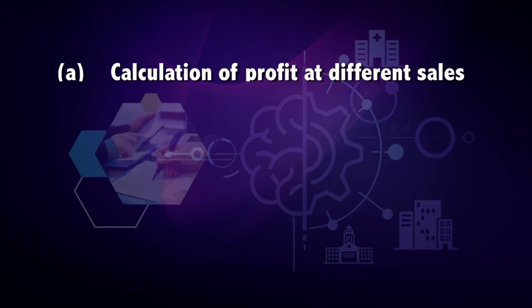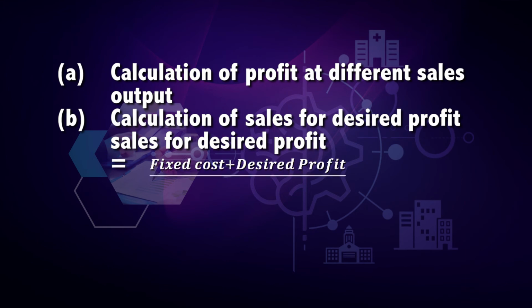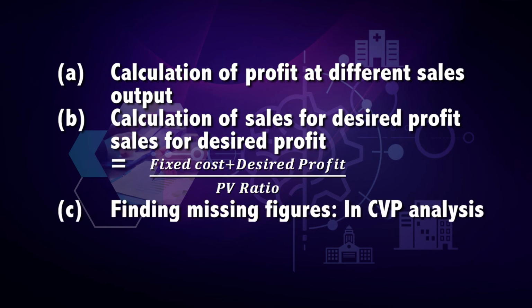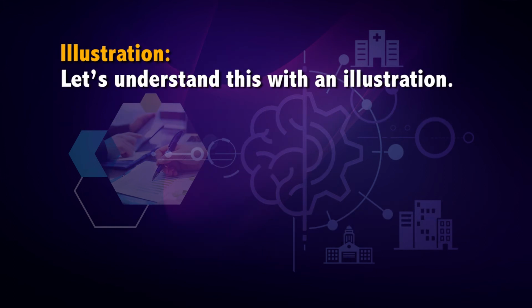In addition to calculation of break-even point, there are other variables also to be calculated using the information. These are: number 1, calculation of profit at different sales output. Point number 2, calculation of sales for desired profit, which is equal to fixed cost plus desired profit divided by PV ratio. Point number 3, finding missing figures. In CVP analysis, the information can be given with few missing information. Let's understand this with an illustration.